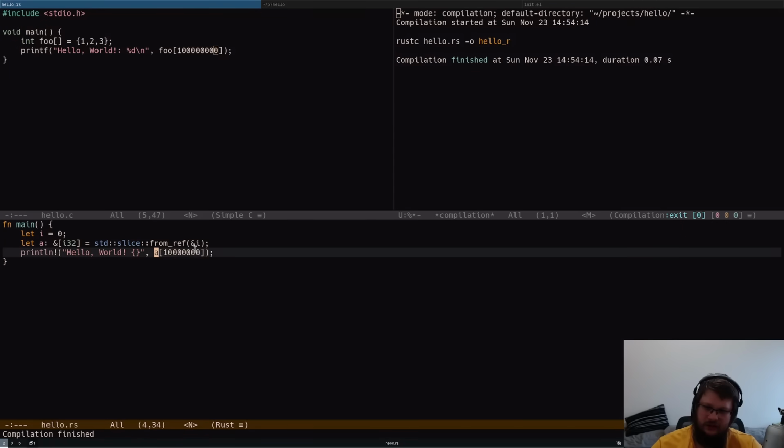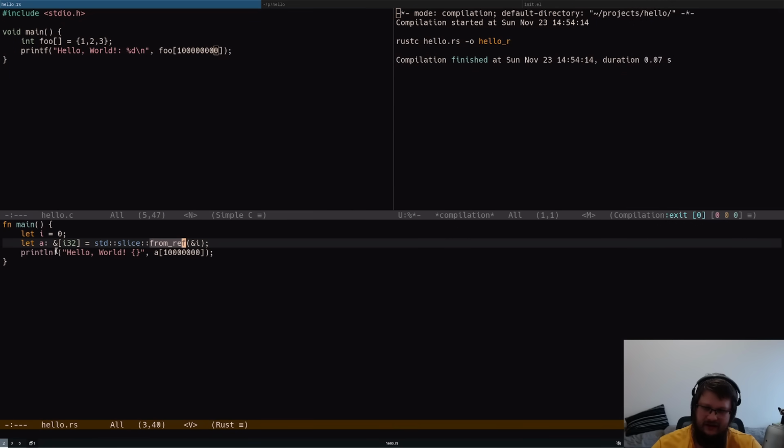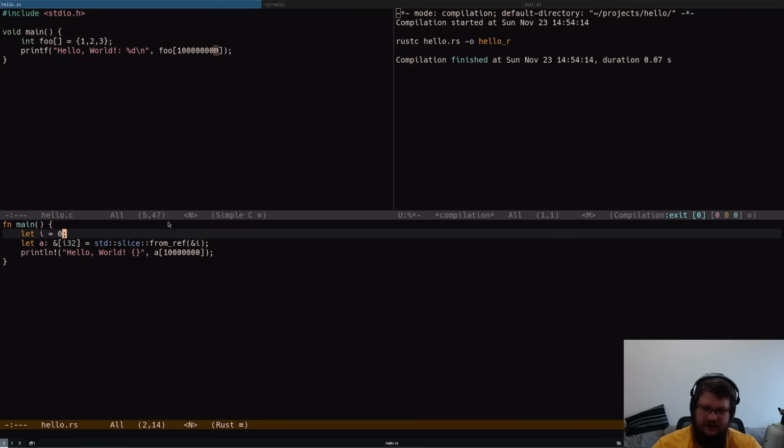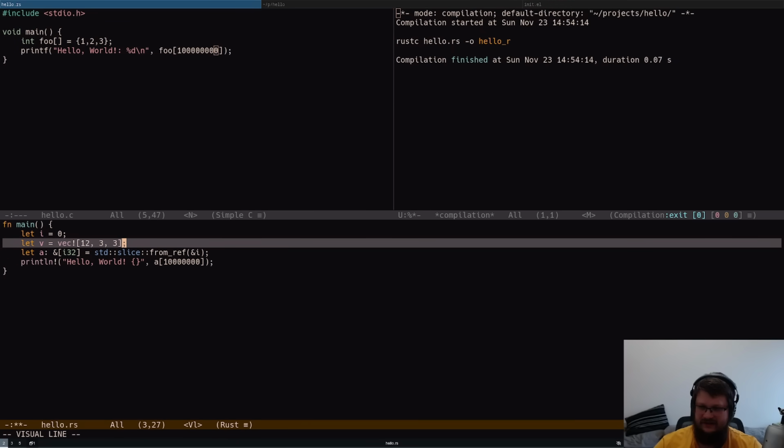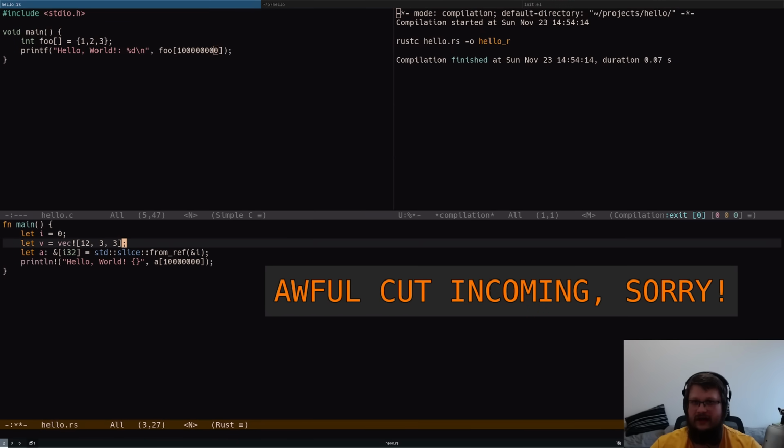Even though when we look at the code, we are able to use all of this functionality like slices. We are able to see array bounds checks. We can also use vectors and whatnot. And vectors are actually dynamic arrays in Rust.